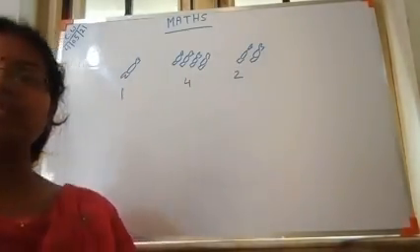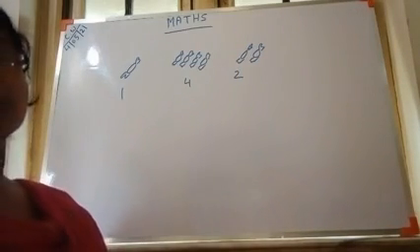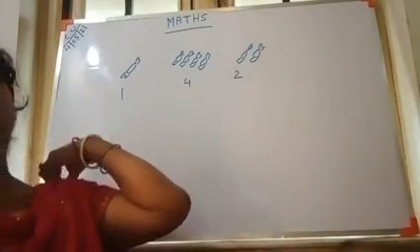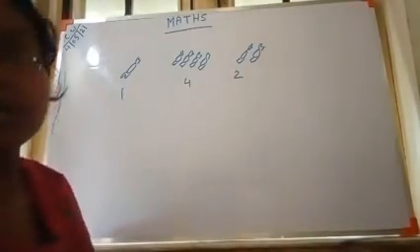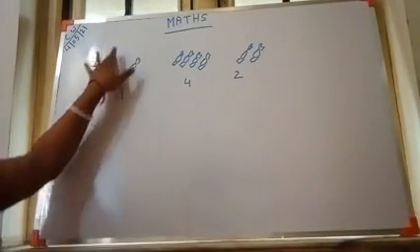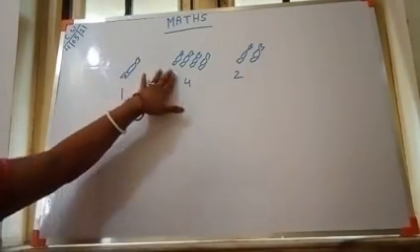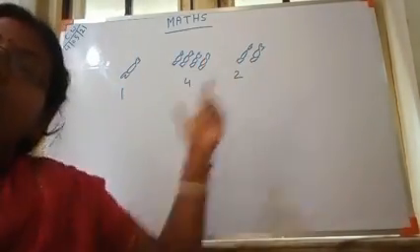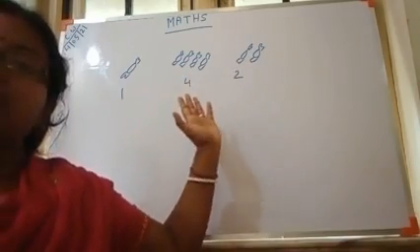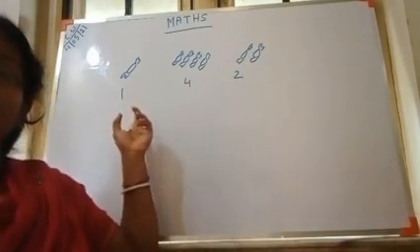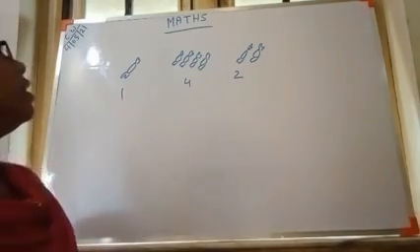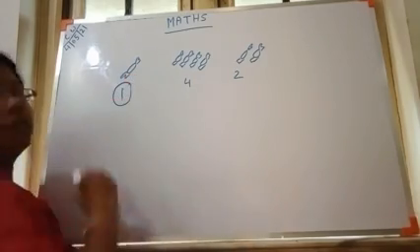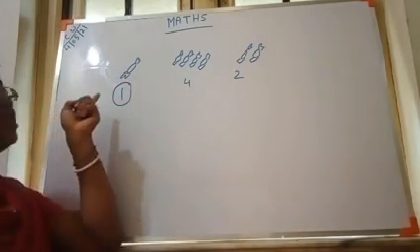Okay, see the toffee quantity, which is small, which has fewer? Which is the smaller number? This one, because this one has only 1 toffee, this one has 4 toffees, and this one has 2 toffees. All the others have more than 1, so they are bigger than 1. So the smaller one is this one.